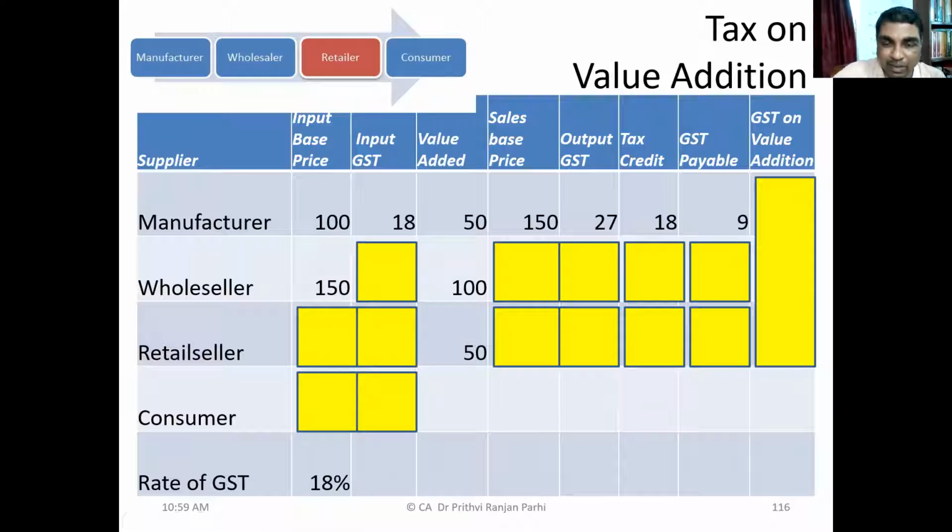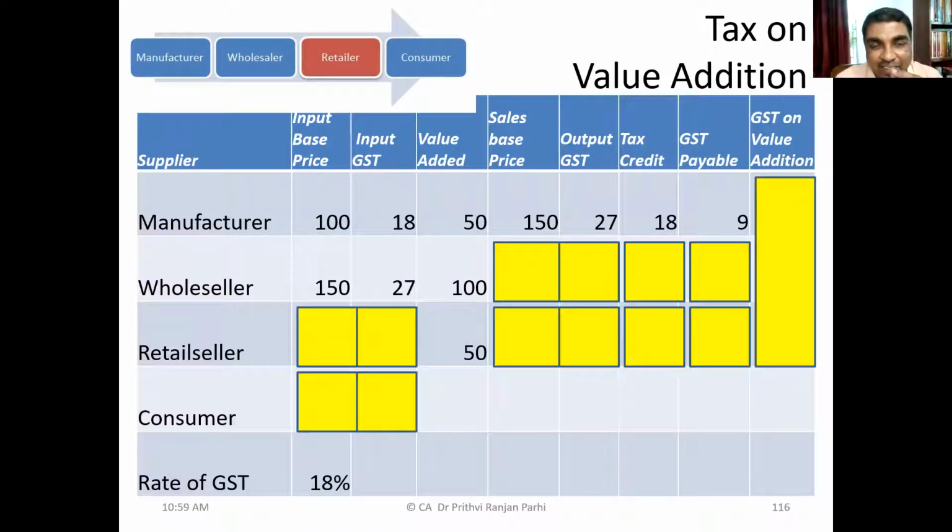Second situation, you see. Now let us say the wholesaler. From the manufacturer it is coming to the wholesaler. For the wholesaler, what will be the input base price? He is purchasing from the manufacturer. 150. Good. On 150, he has paid GST also. How much input GST has he paid? 27 rupees. He has paid 27 rupees.